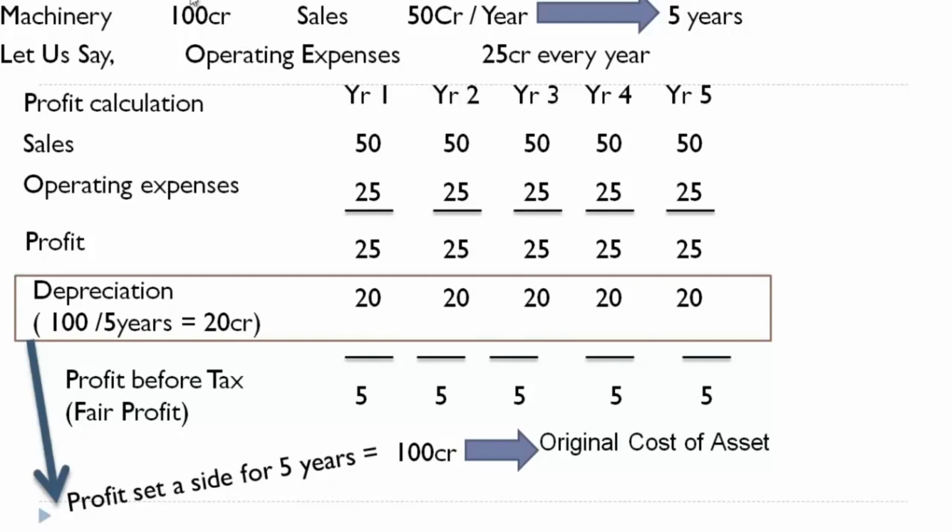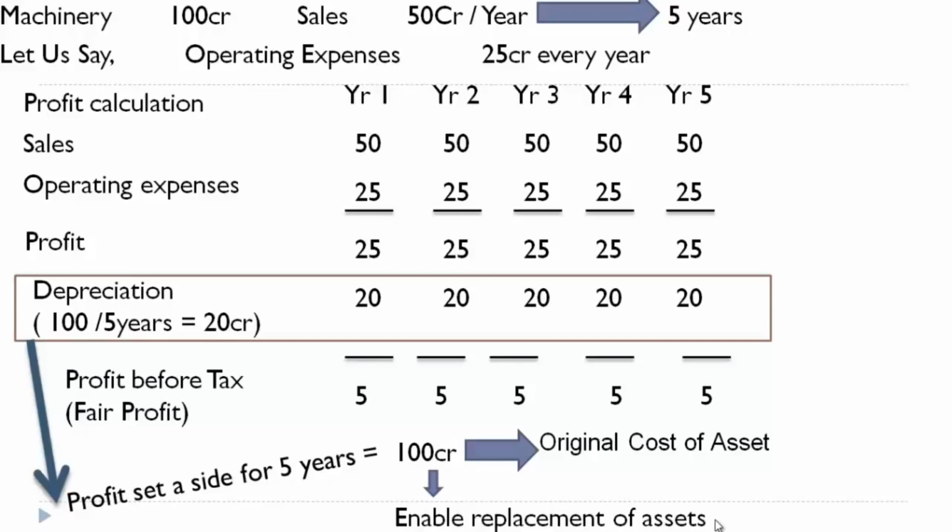Here if you note, in 5 years we have set aside 100 crore, and it would enable a replacement of asset. Probably after 5 years you may not be able to purchase it at the same 100 crore, but you will have 100 crore, plus you have to put something to buy a new one, but this would enable a replacement of asset as well.